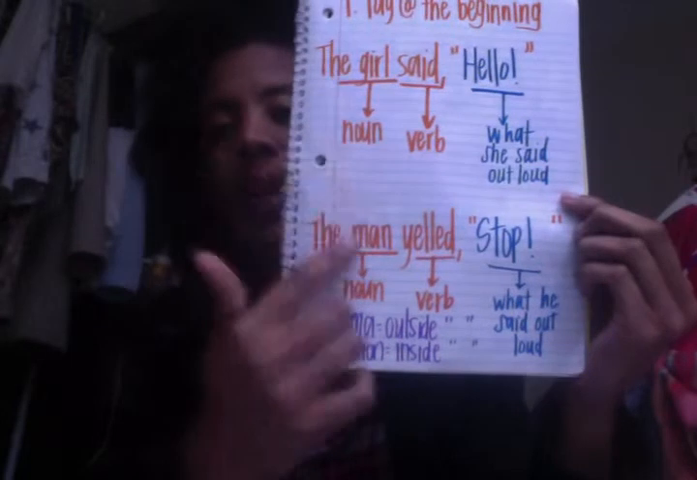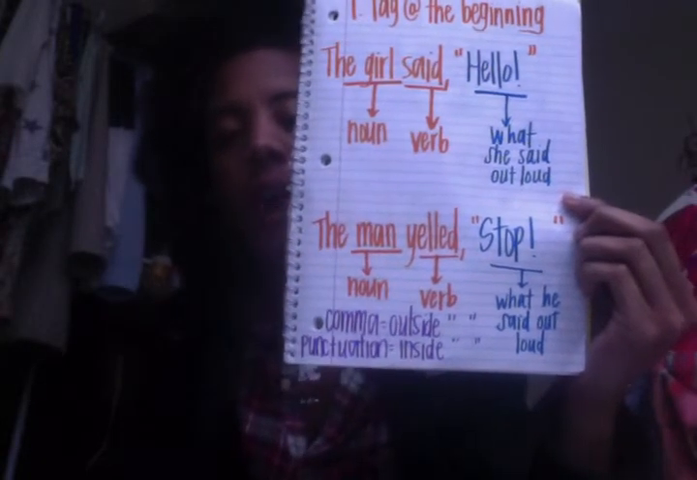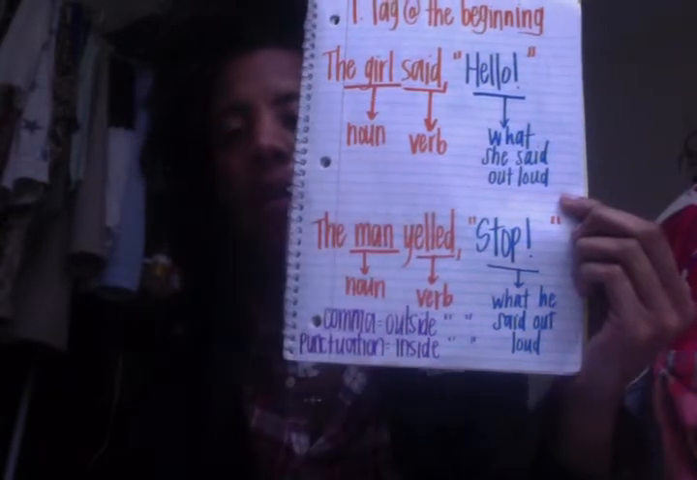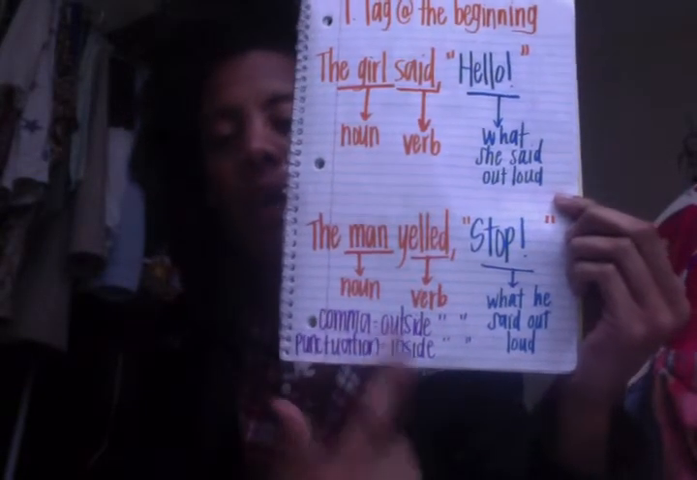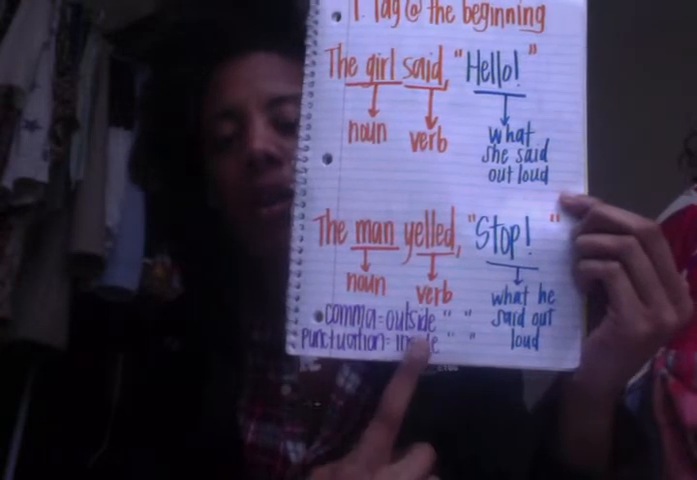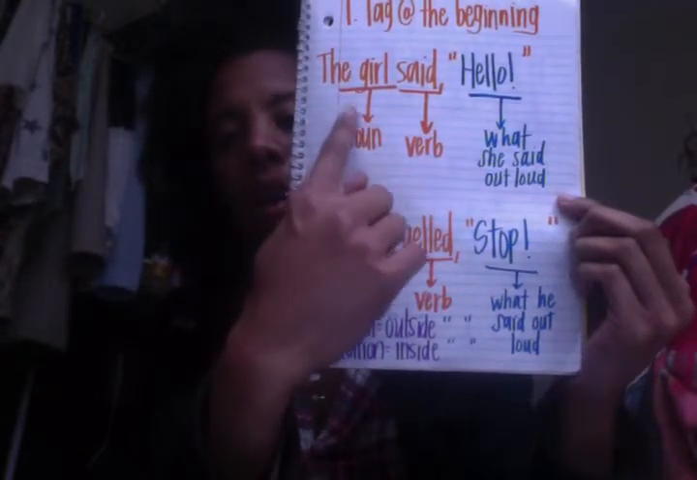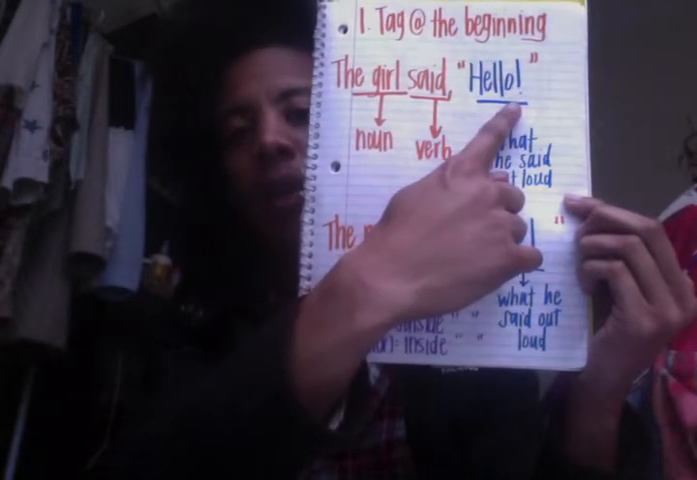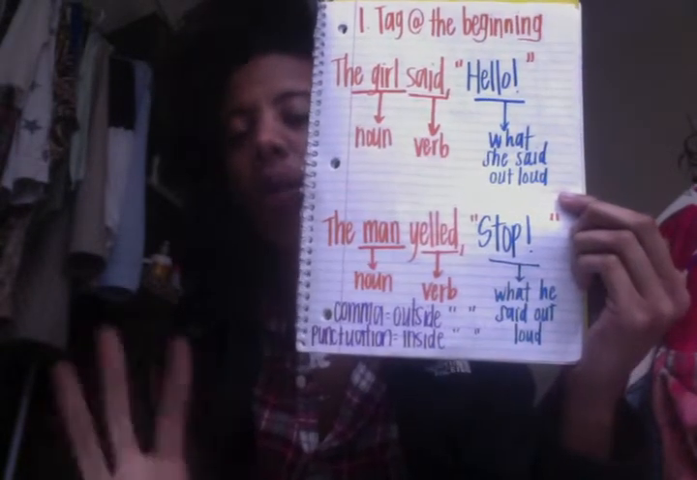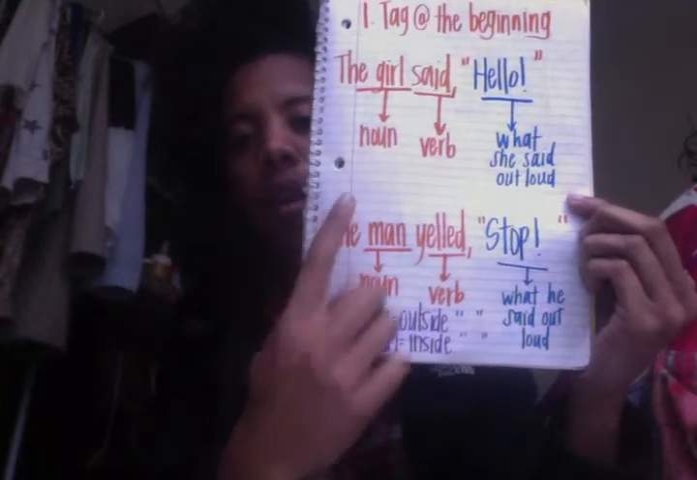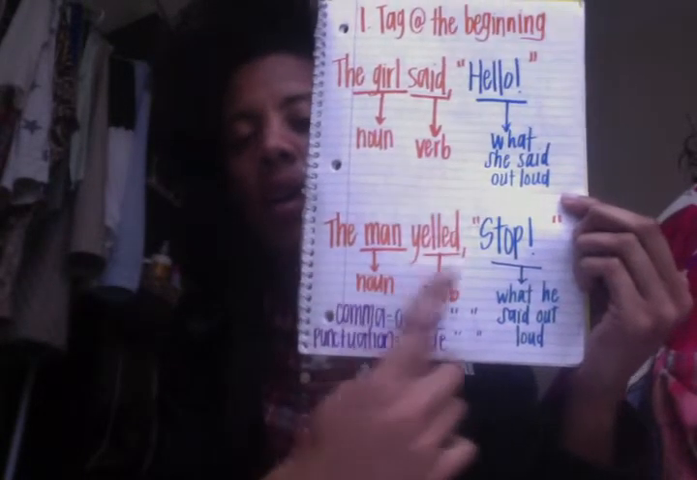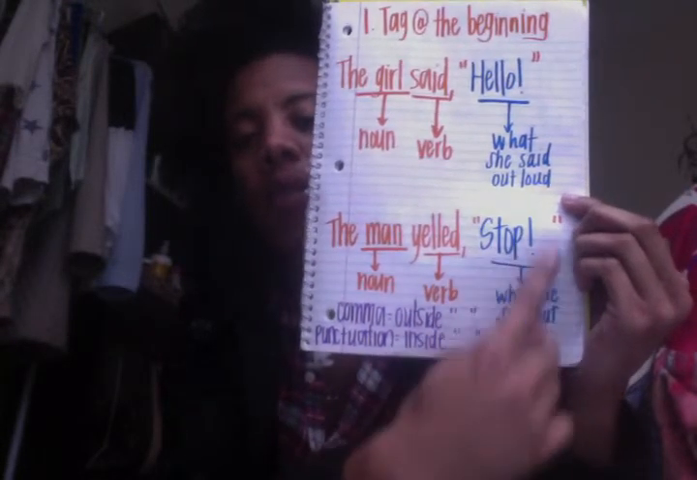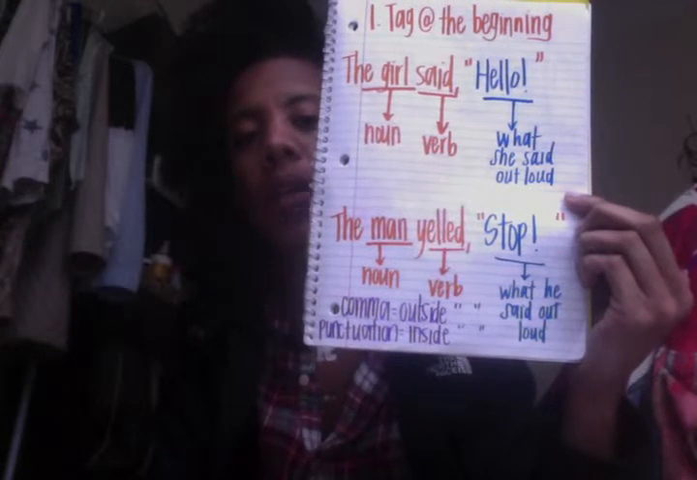When the tag is at the beginning, when the noun and the verb are at the beginning, the comma goes on the outside, and the punctuation mark goes on the inside. The tag is at the beginning, the comma's right here, and the punctuation mark goes on the inside with what was said out loud. The tag is out here on the outside, the comma's with it, and then the punctuation mark is on the inside of the quotation marks with what was said out loud.